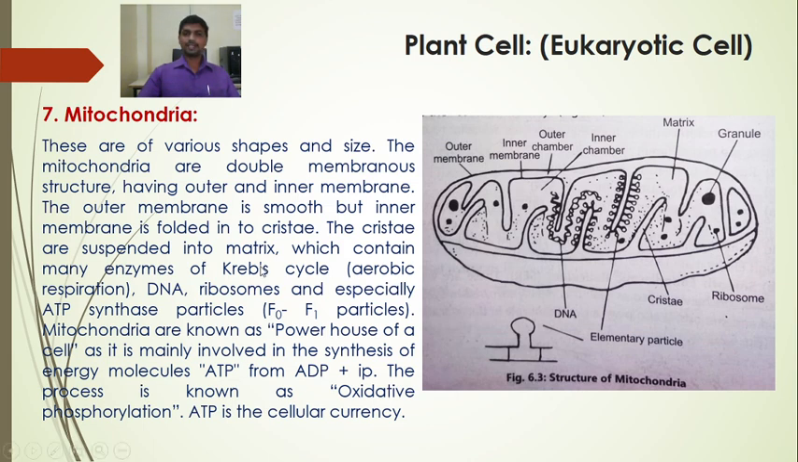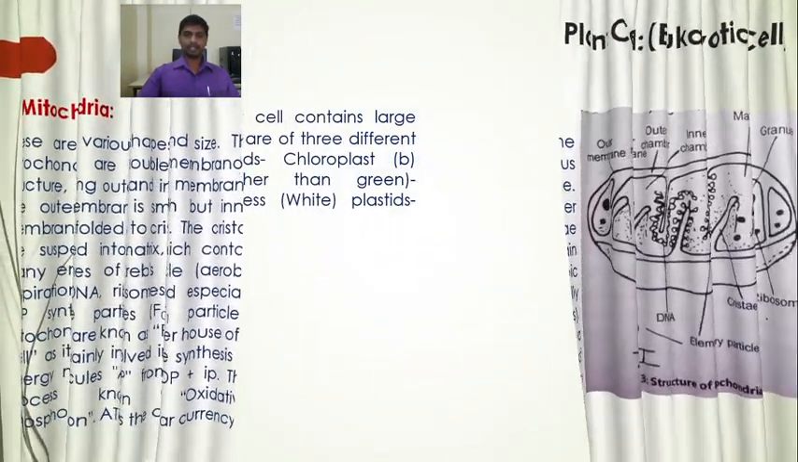The mitochondria is a double membranous structure having outer and inner membrane. The outer membrane is smooth but the inner membrane is infolded into the cristae, and these cristae are suspended into the mitochondrial matrix. Okay, so this is the structure of the mitochondria.